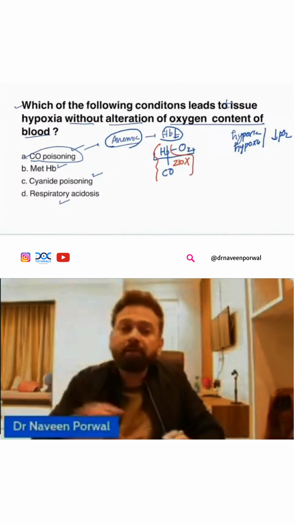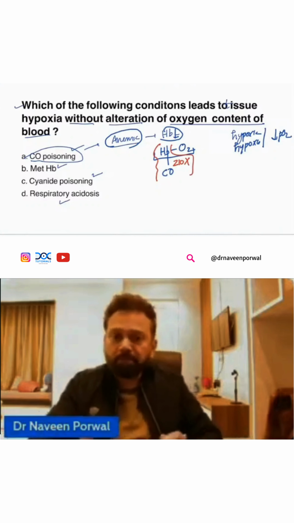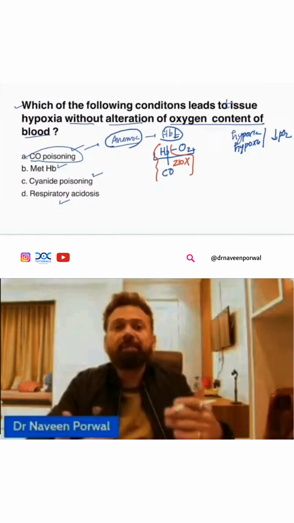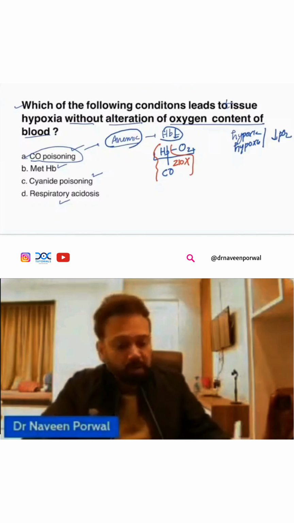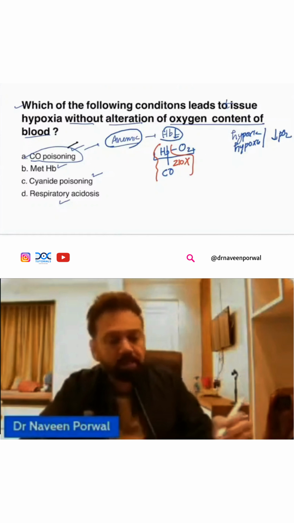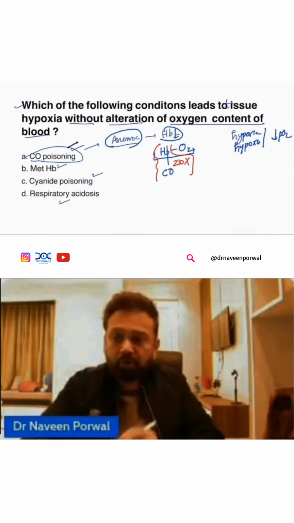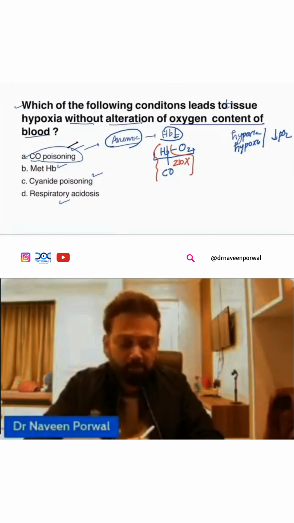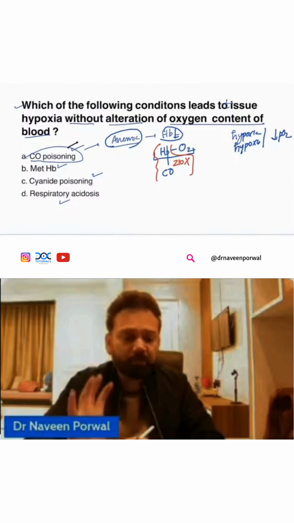Although we have enough hemoglobin, it is busy with carbon monoxide because of the affinity. So carbon monoxide poisoning is also called anemic hypoxia. If hemoglobin is less, automatically content will be reduced.